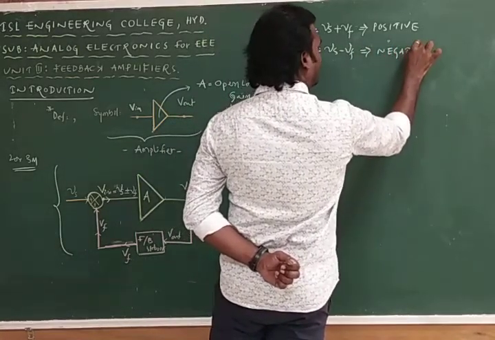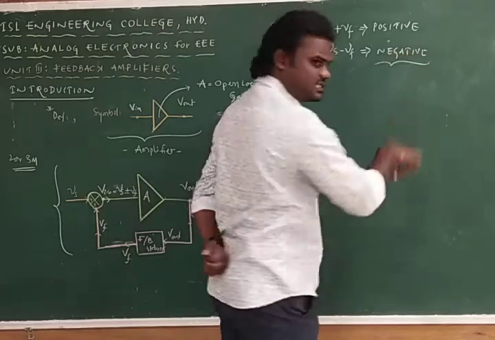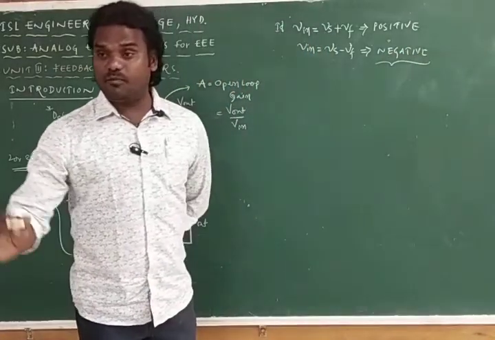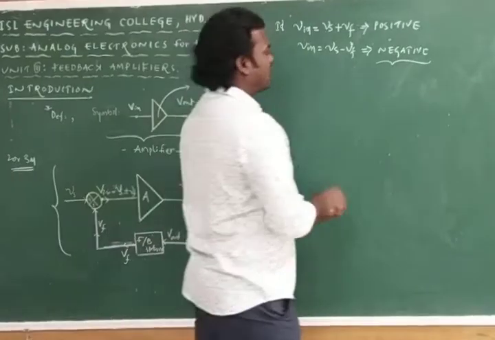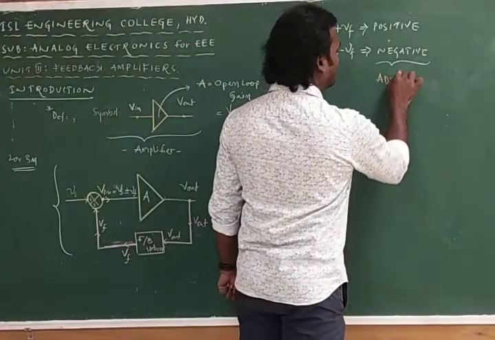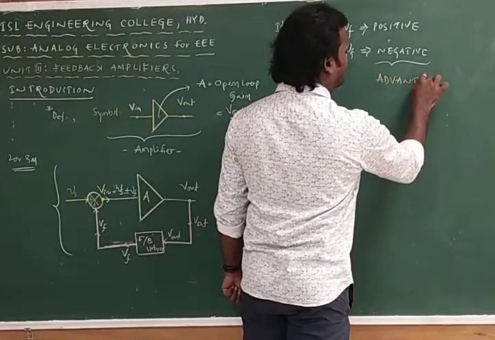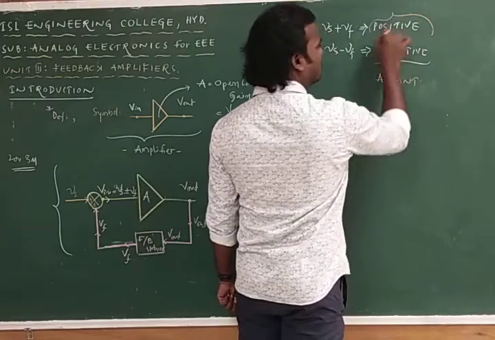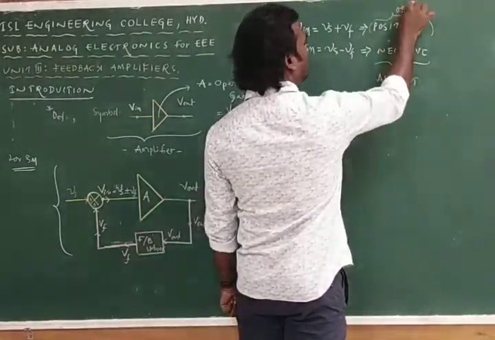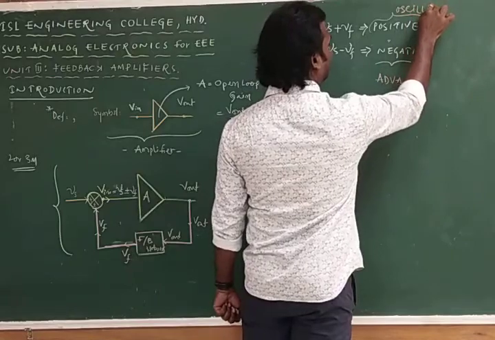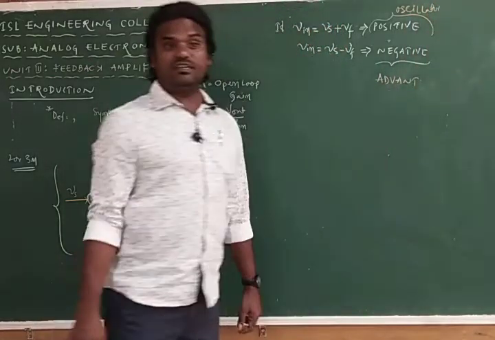By employing negative feedback, we can have more advantages, as I just explained. By employing positive feedback, the circuit can work as an oscillator. So oscillators are designed with which feedback? Positive feedback.